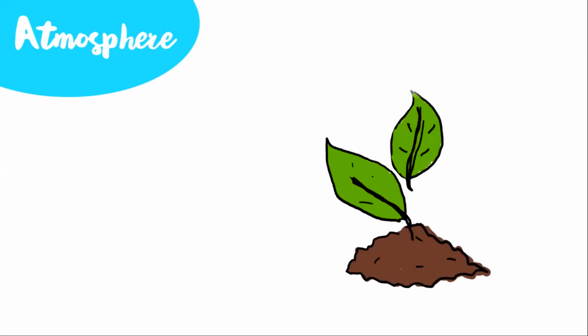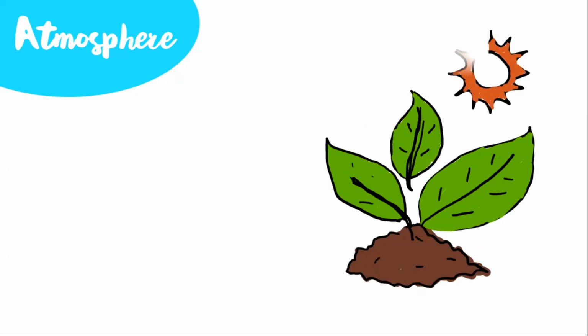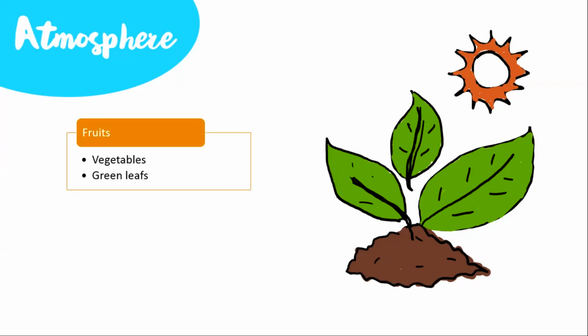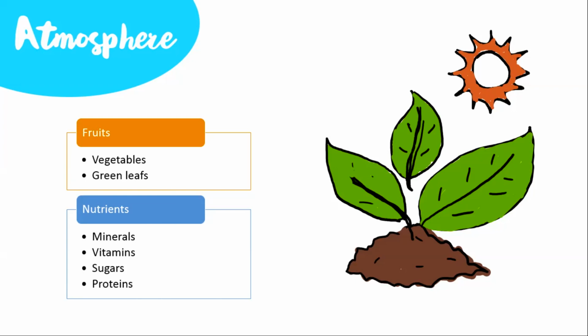Green plants take in carbon dioxide and release oxygen, and they use sunlight to perform photosynthesis. Because of this process of photosynthesis, we are able to get the fruits, vegetables, green leaves. All the green color in the leaves is because of this process called photosynthesis. We get most of the nutrients, minerals, vitamins, sugars, and other proteins from these green plants.